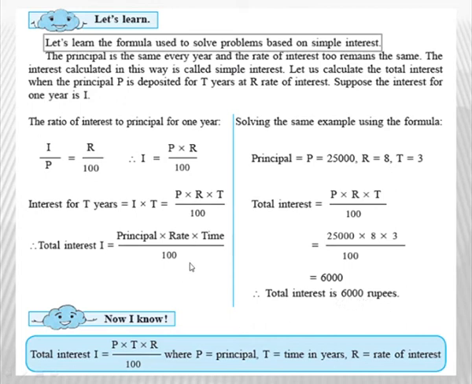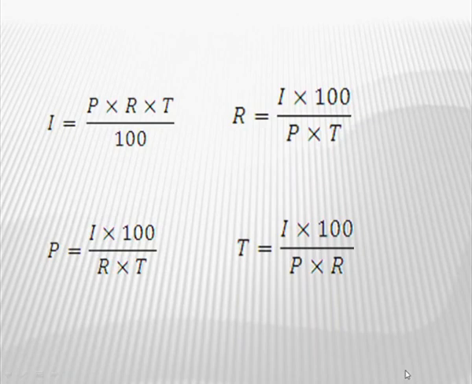So now children, from these examples, what do I know now? Total interest is equal to P into T into R upon 100, where P is the principal, T is the time in years, and R is the rate of interest in percent per annum. Just now we have seen the formula for simple interest.